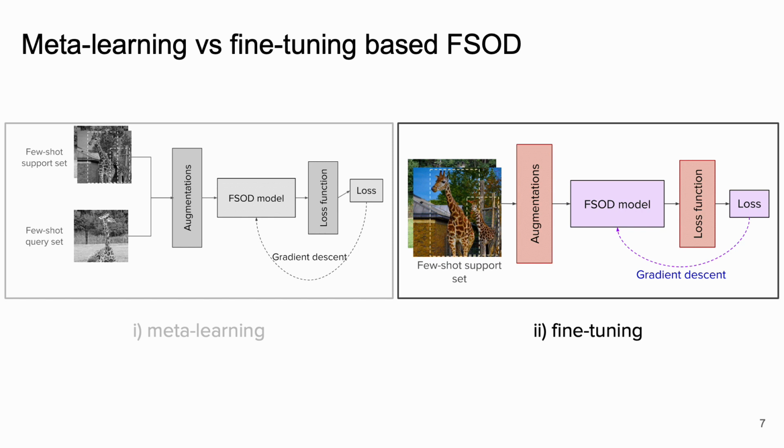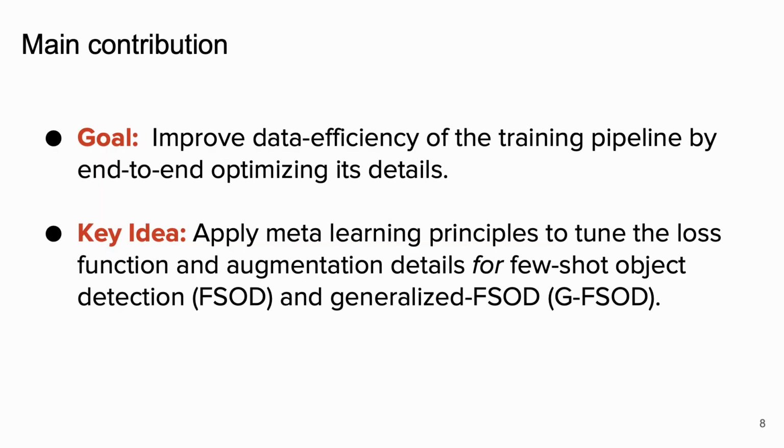In contrast, fine-tuning based approaches tackle the problem as a typical transfer learning task by adapting a pre-trained model via gradient descent. Despite the simplicity and generality, they yield performance competitive to meta-learning based approaches. However, unlike meta-learning, they do not offer a mechanism to acquire inductive biases specifically for few-shot learning. Based on these observations, we propose the idea of meta-tuning for few-shot and generalized few-shot object detection problems. Our goal is to improve data efficiency of the fine-tuning based training by end-to-end optimizing the training pipeline details.